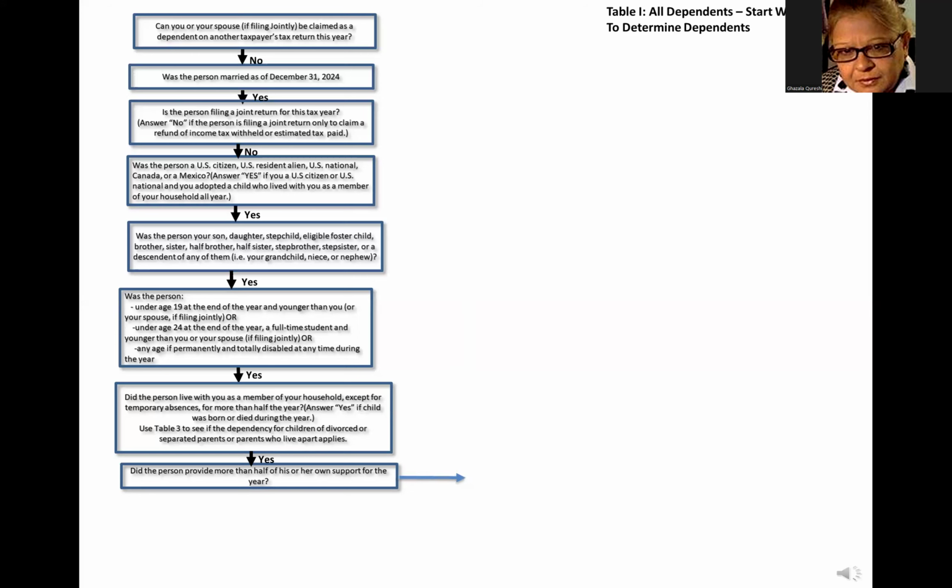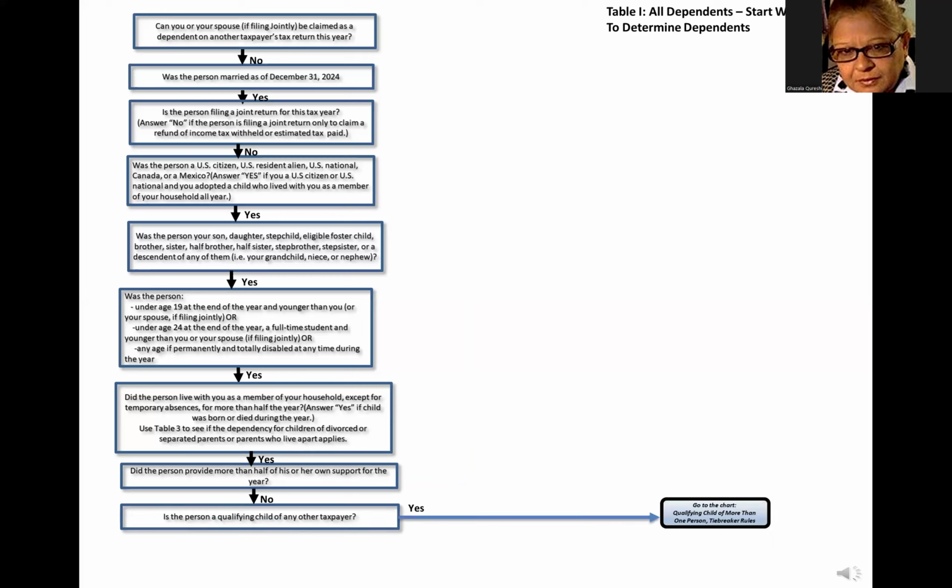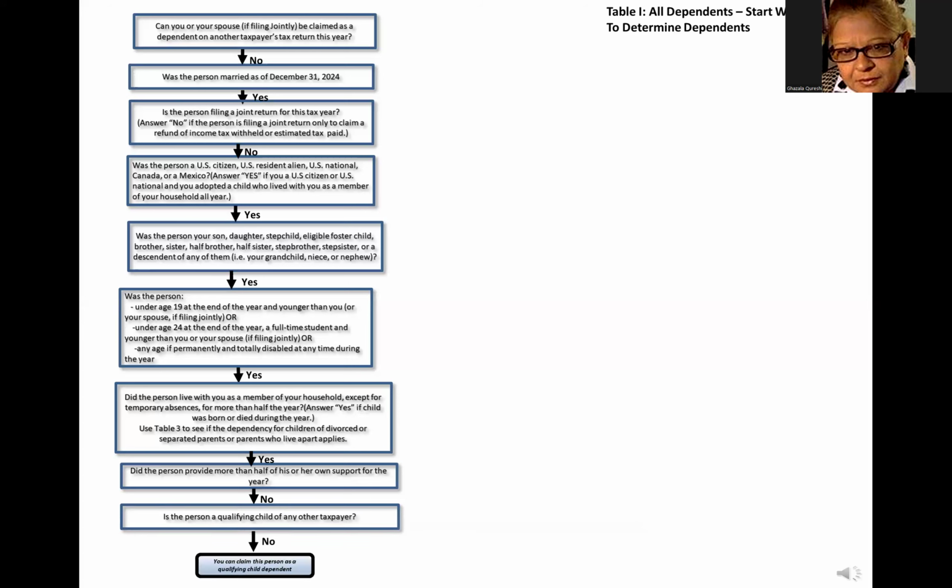But if he did not provide more than half of his or her own support, then we test if he is a qualifying child of another taxpayer. If so, go to the chart, Qualifying Child of More Than One Person, Tiebreaker Rules. Otherwise, you can claim this person as a qualifying child dependent.